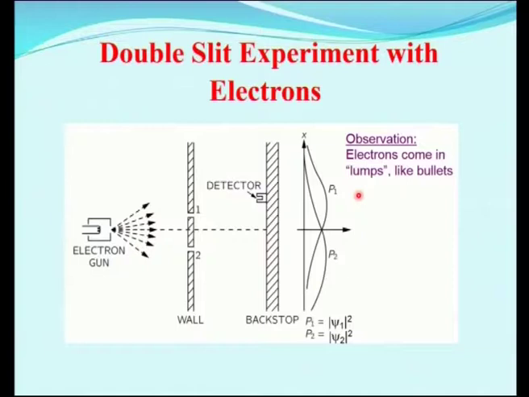Similarly, if we use electrons, then in terms of waves we have taken monochromatic light as a source, for example a sodium vapor lamp. Here our source will be an electron gun. How does an electron travel?